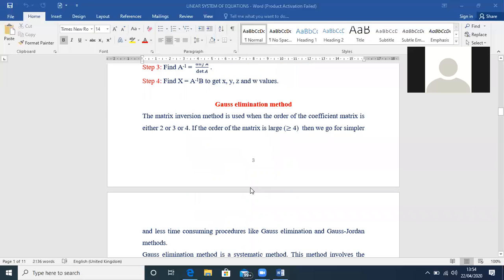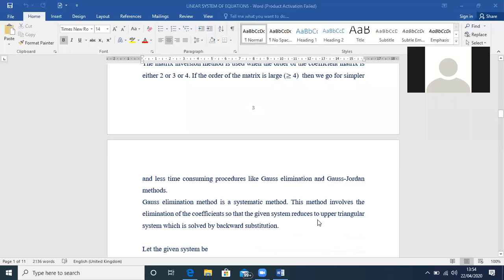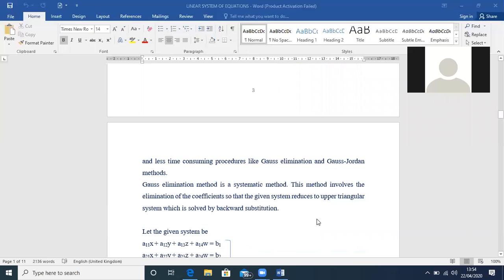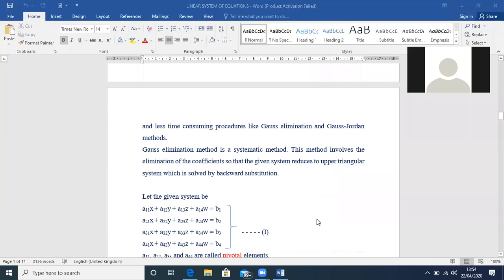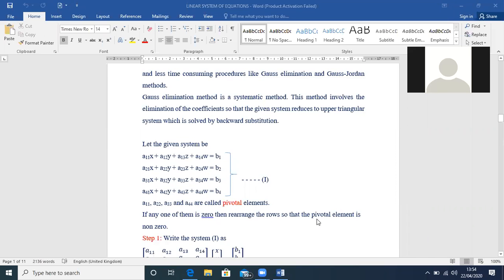Now, let us move on to the second method, the Gauss elimination method. If the order of the matrix is more than 4, we had better go for a better method than this. But we have to learn even this method also. It is a systematic method. What we do is eliminate the coefficients every time, and then from the reduced upper triangular matrix you will get some equations, and solving them you'll get the solution.